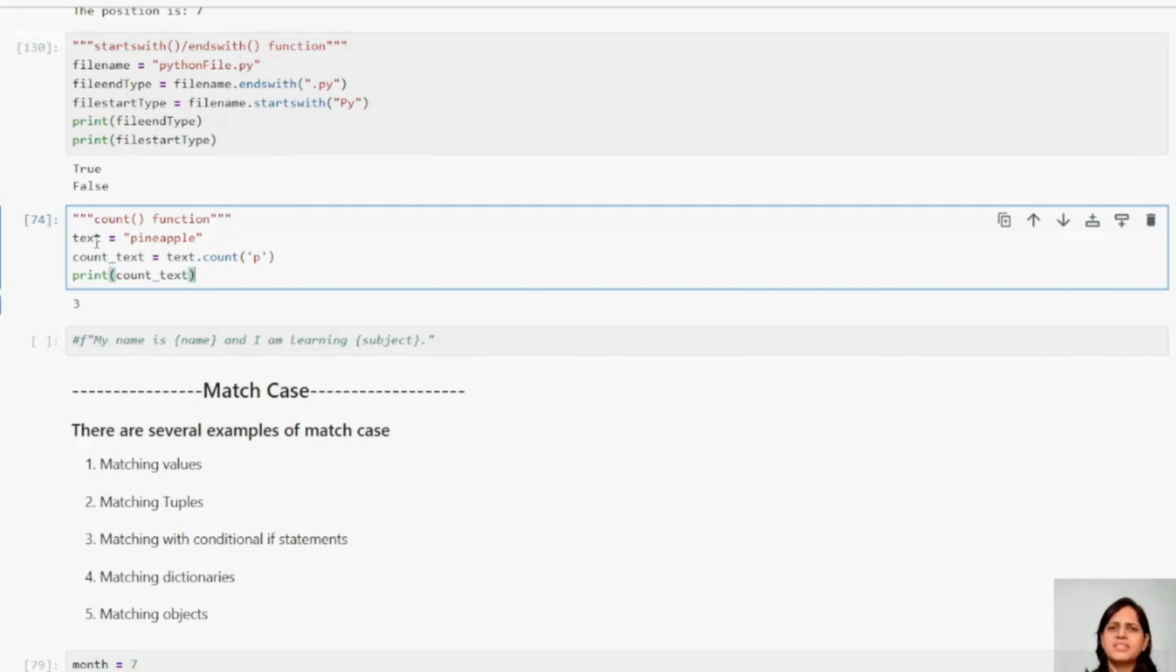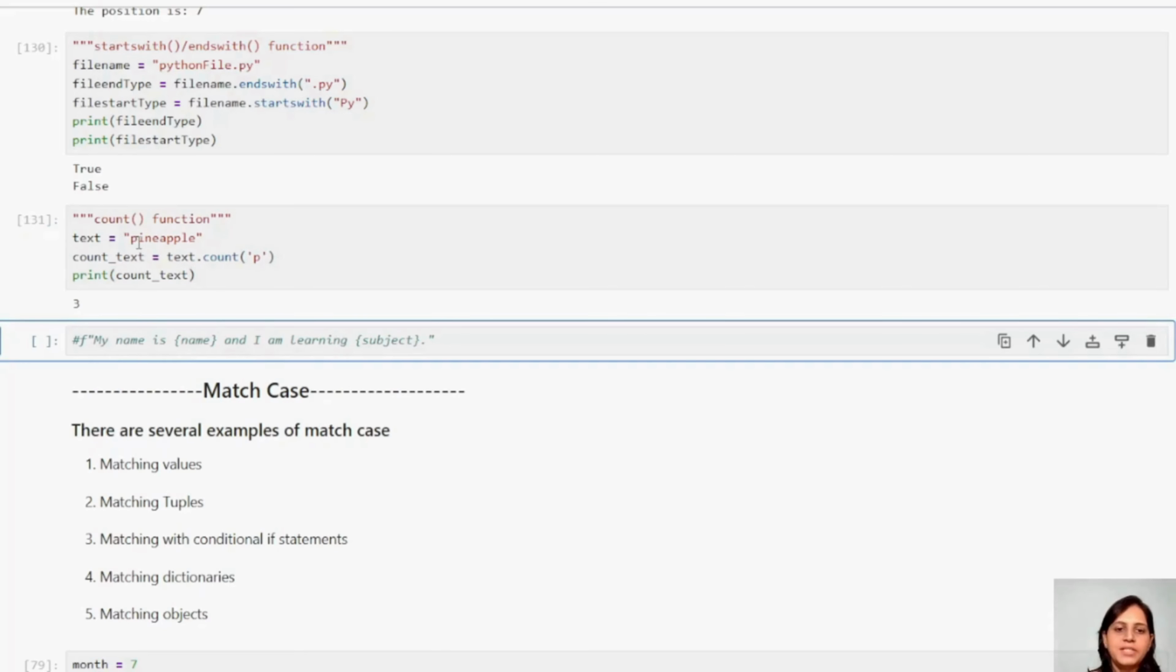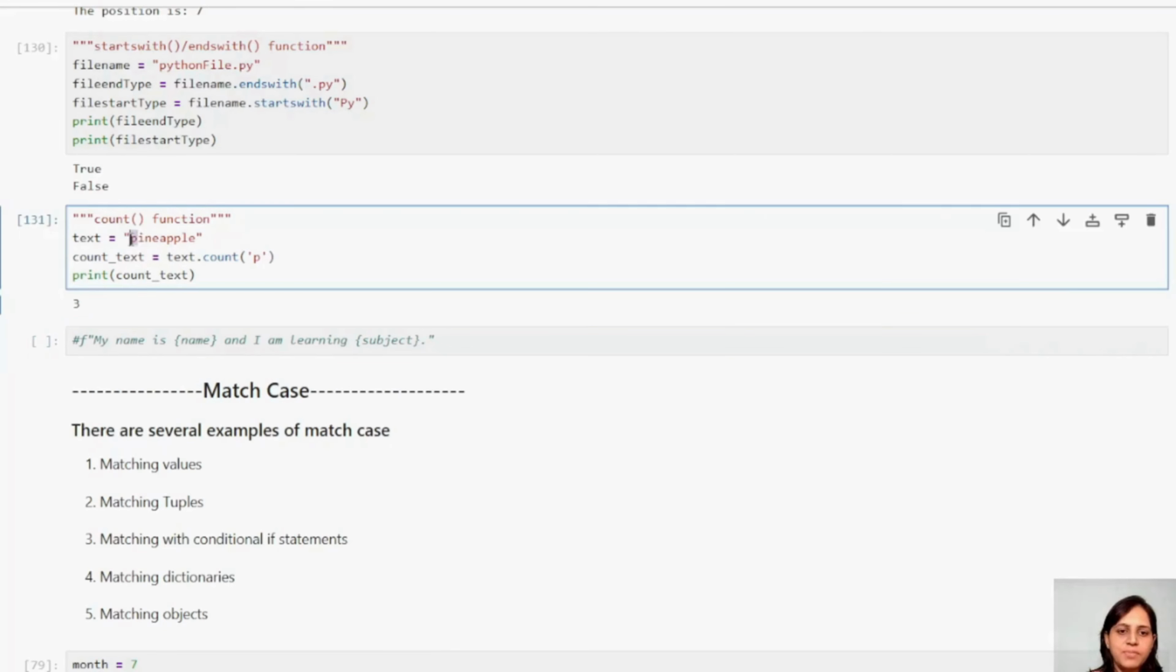Now let us see the count function, guys. Count occurrences, right? How many times things are repeating. When count comes, the word should come: occurrences. How many times the particular thing is present in the particular string, right? So this is my string value, pineapple. Now I want to know how many times my P has occurred in pineapple, and I want to print. See, P is 3 times, right? This first P, second P, third P, right?